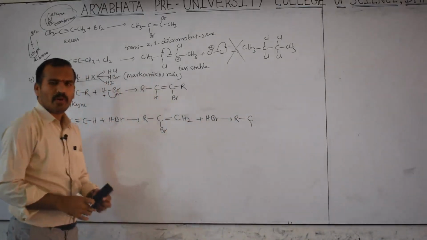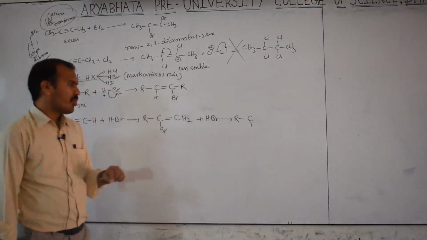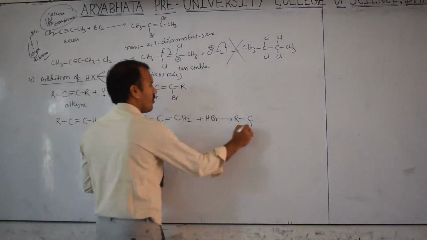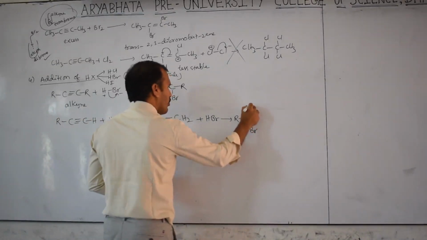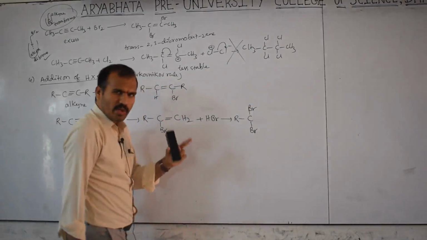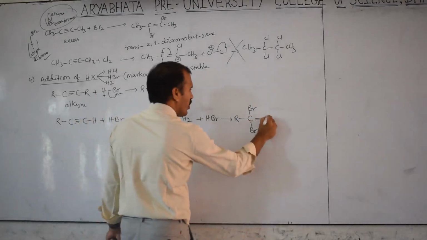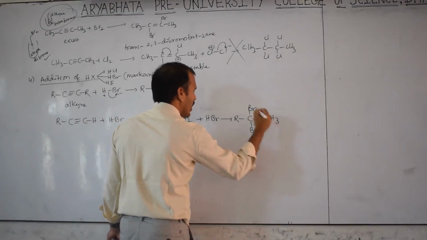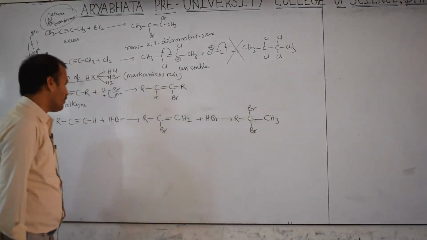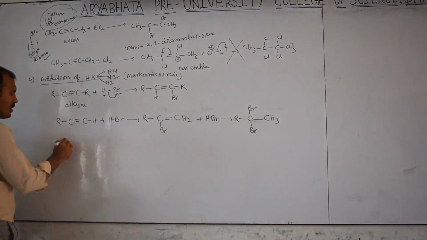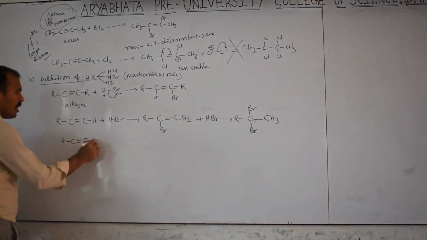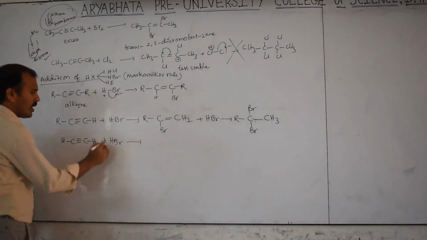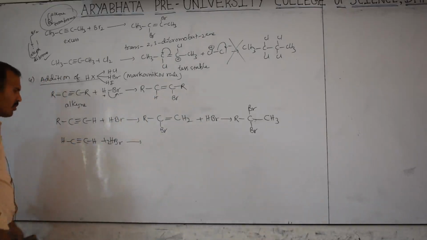Again, 1 mole of HBr added here. Again follow the Markovnikov rule. Here no hydrogen, here 2 hydrogens. Therefore the negative part of the reagent is added to the carbon with fewer hydrogens, the double bond becomes a single bond, and this will be converted into CH3. Okay. Now you can try with HC triple bond CH plus HBr, taking up to 2 moles, and write the products. This is homework for you.